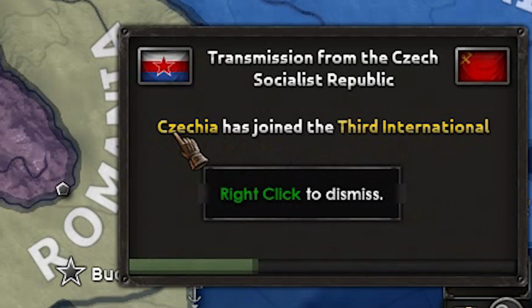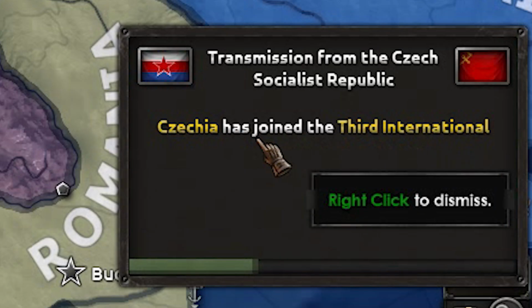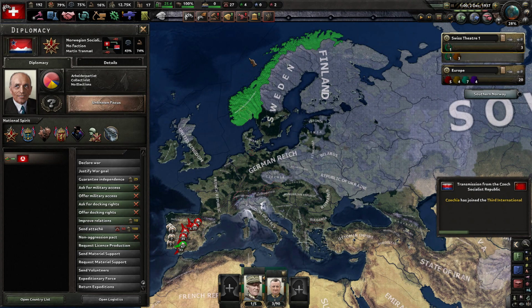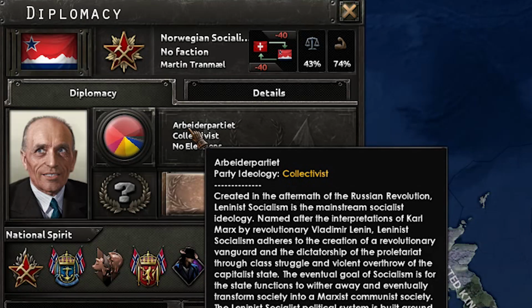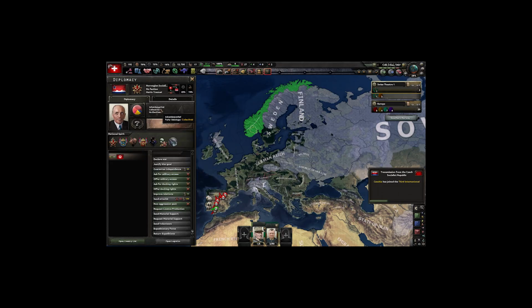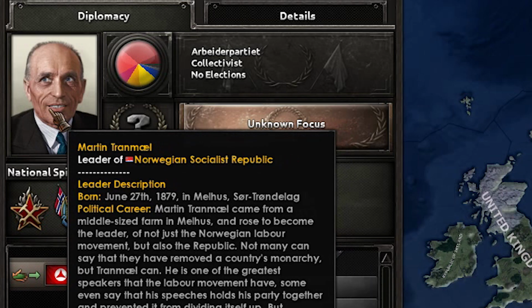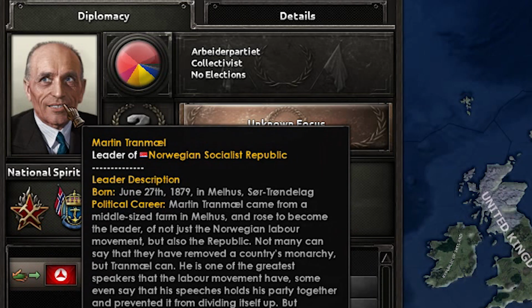Oh, that's something new. Czechia has joined the Third International. Here is another socialist state in Europe. Norwegian Socialist Republic, ruled by collectivists and a party called Arbeiderpartiet. I like Norwegian, but this man, honestly, he looks like a psychopath.